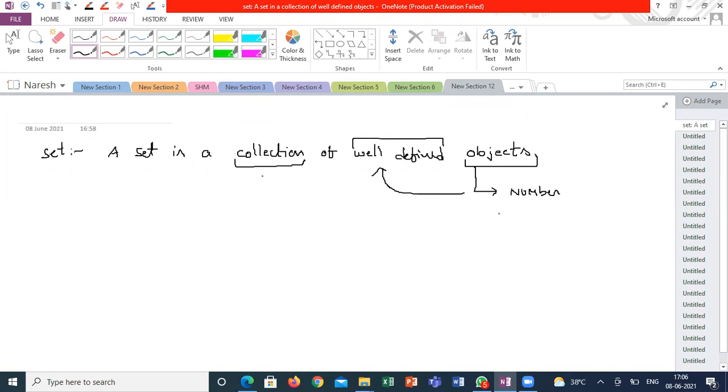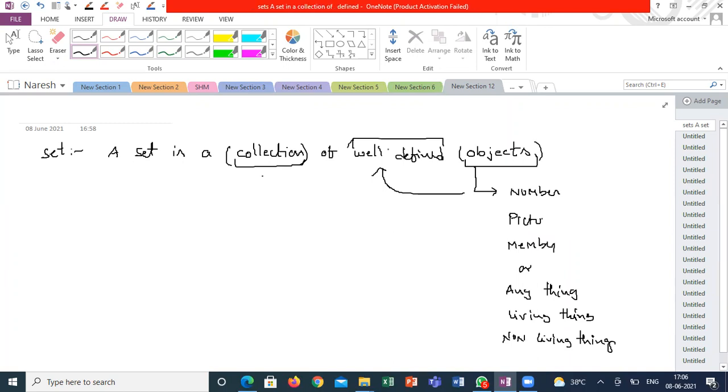collected in a particular situation, or they may be pictures, members, or anything: living things, non-living things, everything. So here you are collecting some objects which have some common well-defined condition, and you are keeping them in one particular situation.